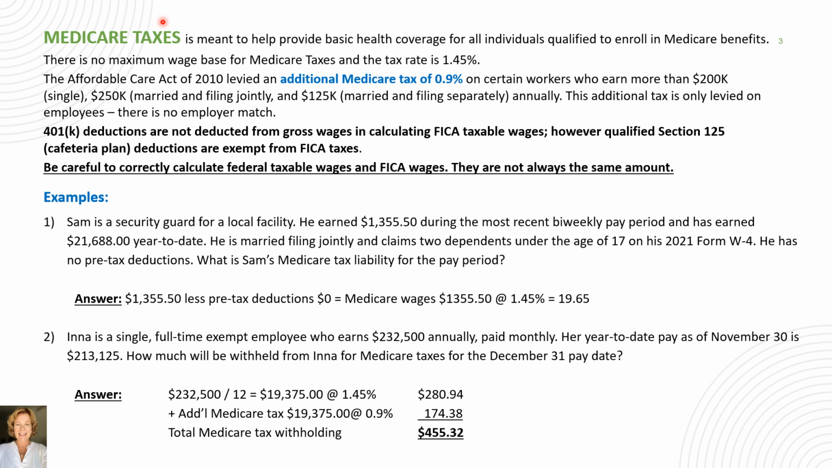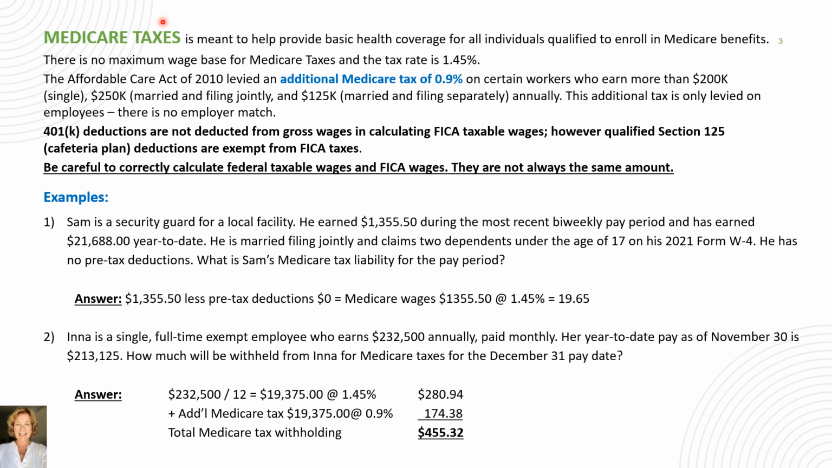Our textbook is only using a threshold of $200,000 for simplicity. So please keep in mind that this is an additional tax on high wage earners, but there are no additional services that these individuals receive when they enroll in Medicare for the additional tax paid.